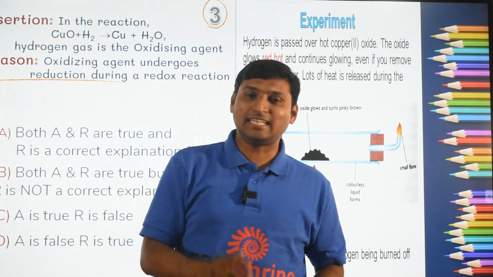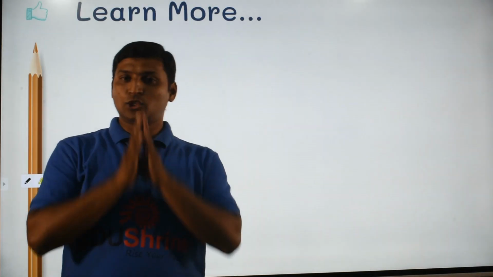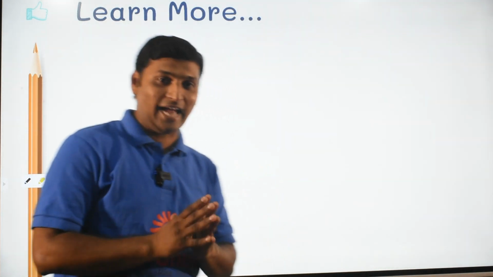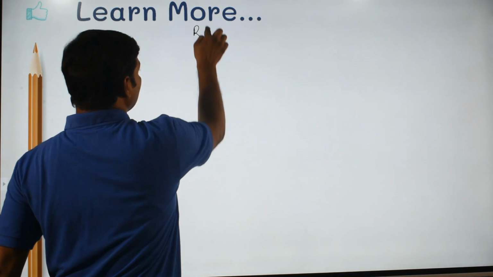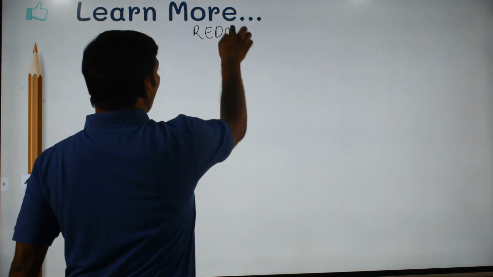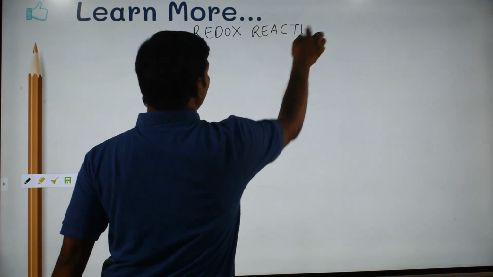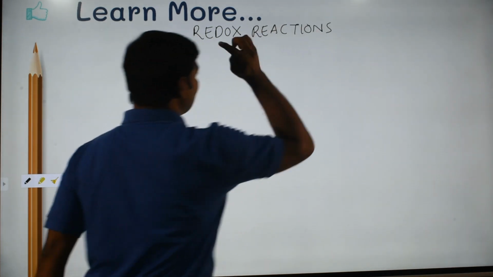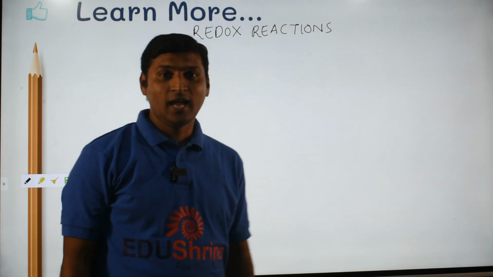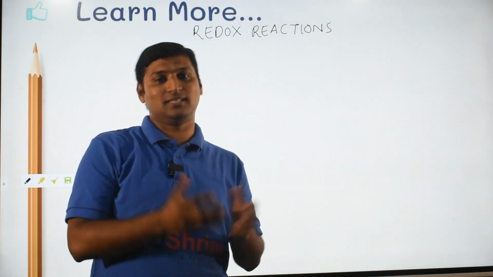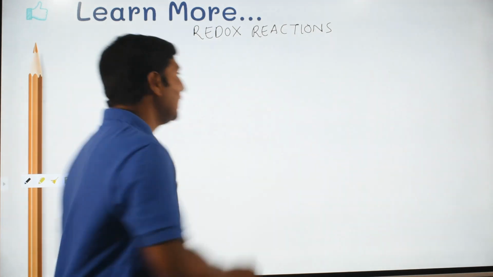Now let us understand the answer for this with a detailed explanation for redox reactions. Students, this question is based on the concept of redox reactions, which you must have studied in your first chapter, that is chemical reactions and equations. Now the word redox reactions of course contains two words, reduction and oxidation.